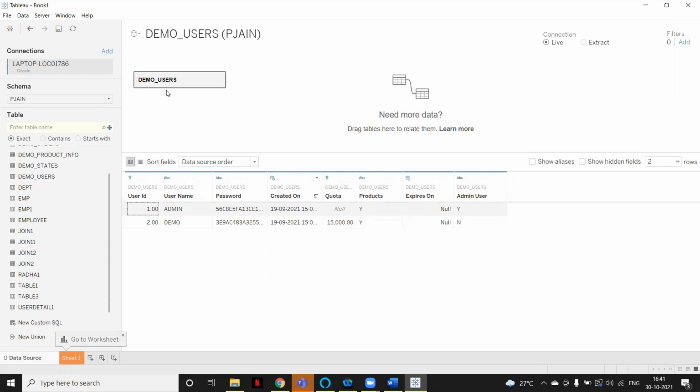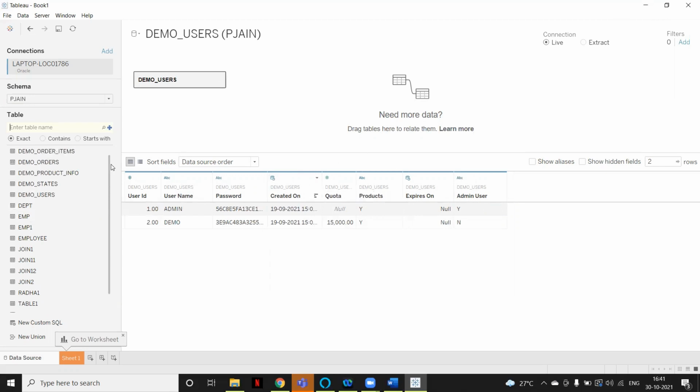And here, if you see, we have just directly dragged the table. But in demo users, we have data available for 100 countries, while in the report we require only a few countries' data. When we drag the table, it will fetch all 100 countries' data.